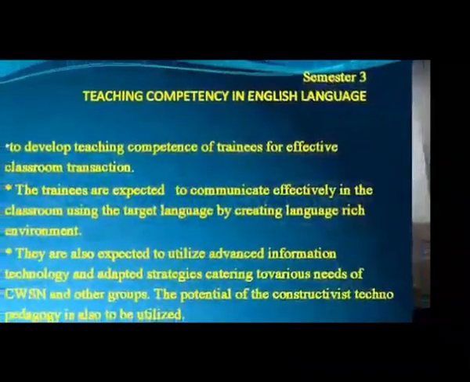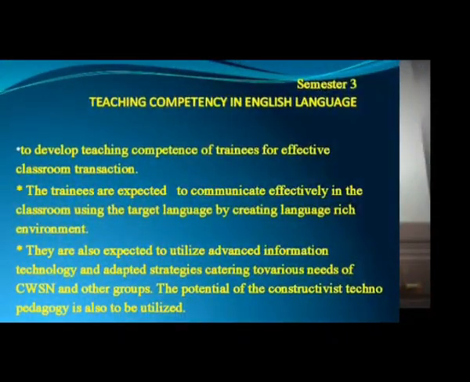The main purpose or objective of this curriculum is to develop teacher competency of trainees for effective classroom transaction. The trainees are expected to communicate effectively in the classroom using the target language by creating a language-rich environment. They are also expected to utilize advanced information technology and adapted strategies catering to the needs of CWSN.